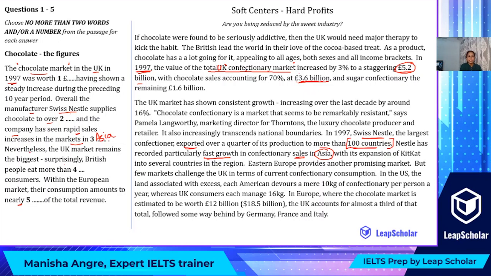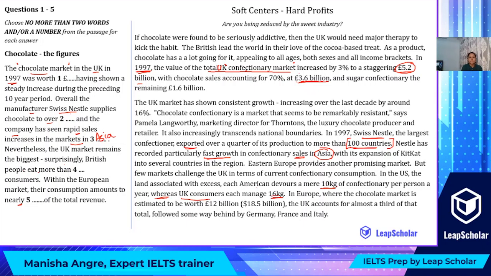Reading further, it says, nevertheless, the UK market remains the biggest. Surprisingly, British people eat more than what? So we need to find where they eat more. It says here, in the US, the land associates with excess, each American devours a mere 10 kg of confectionery per person a year, whereas UK consumers each manage 16 kg. So there's a comparison between the consumers of UK, which are the British people. They eat 16 kgs, whereas the Americans eat 10 kgs.